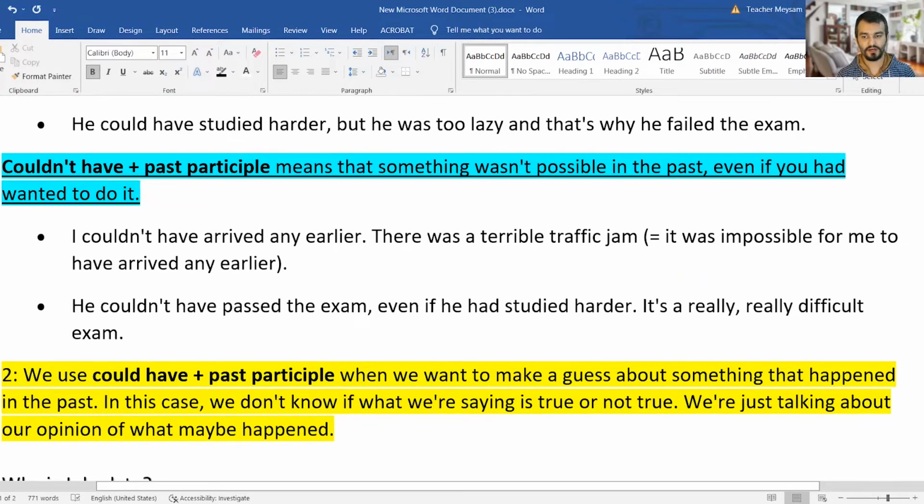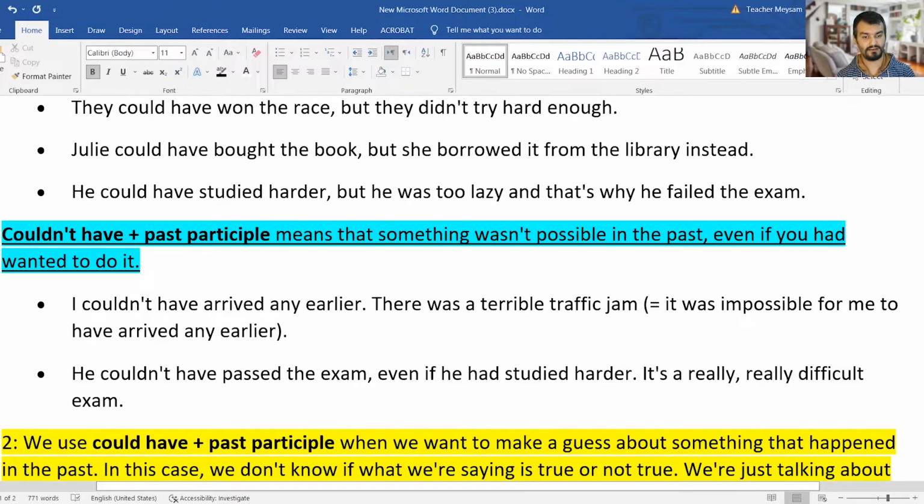Next one talks about couldn't have plus past participle, which means that something wasn't possible in the past, even if you had wanted to do it. You wanted to do it, but it wasn't possible. There was no chance to do it. For example, I couldn't have arrived any earlier.